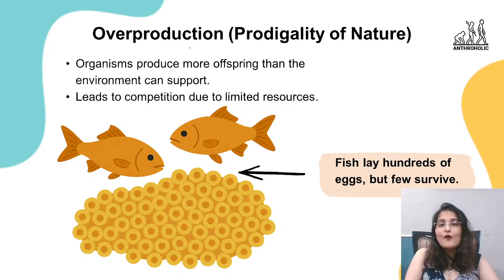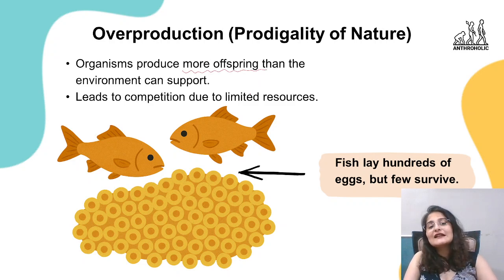First we have is overproduction, the prodigality of nature, where more offsprings are produced than the environment can support. जैसे fish, as I gave an example, they lay hundreds of eggs. Tadpoles, frogs, they lay so many eggs all together. सर्वाइवल कम लोगों का होता है, सर्वाइव सारे नहीं करेंगे, लेकिन दे प्रोड्यूस मोर सो दैट उनमें से कुछ तो बचे.